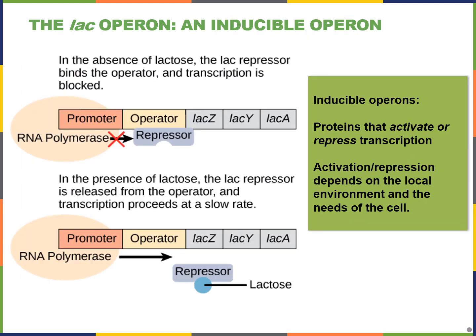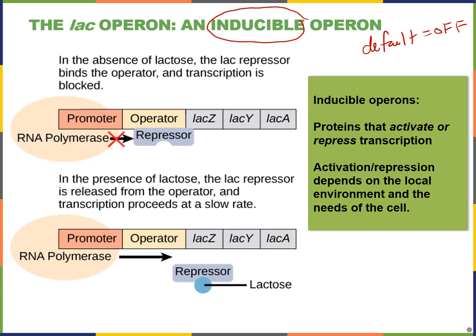Interestingly, the lac operon or lactose operon is opposite of the tryptophan operon because it's an inducible operon. What this means is the default state of this operon is off. And this is because we usually do not break down lactose for energy. We're usually breaking down glucose for energy. That's our really primary or desired sugar source. And you only use lactose when you have to.